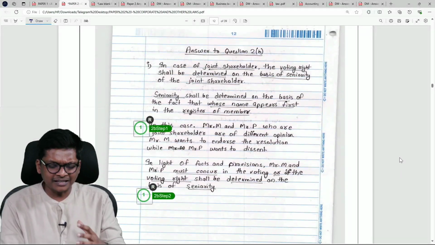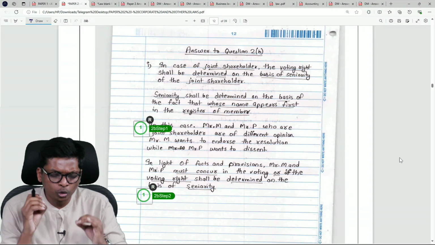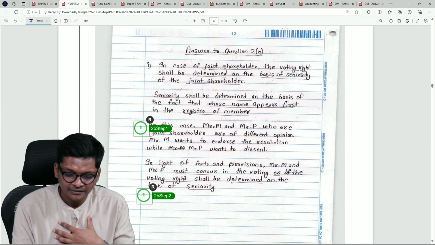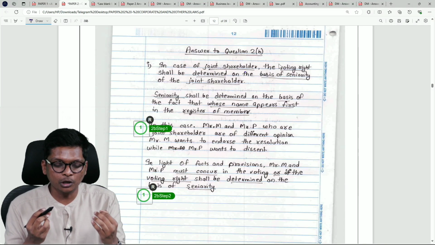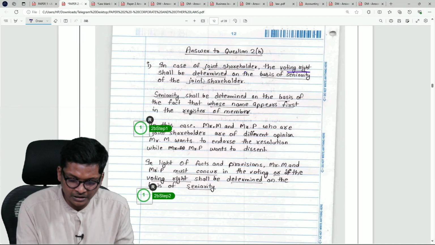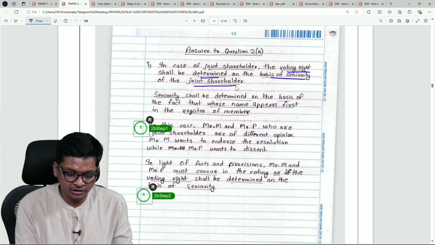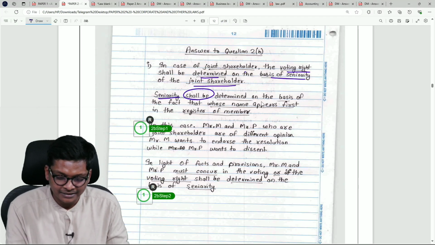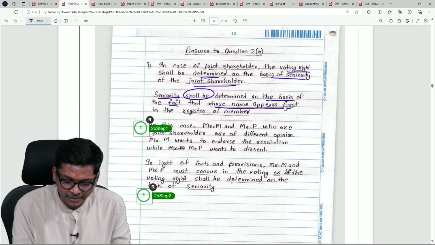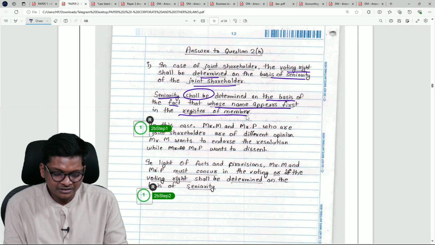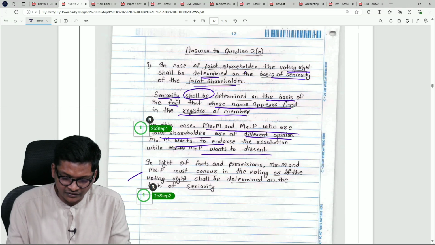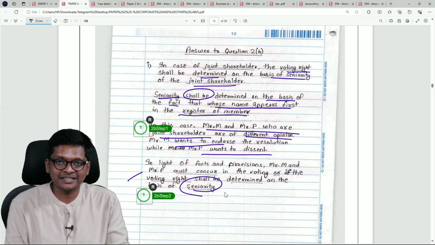Same thing over here. Look at the language. Forget the answer, guys. Look at the simplicity of English. This question talks about joint shareholders. Now, who can vote? The voting rights will be determined on the basis of seniority of joint shareholders. Seniority shall be determined on the basis of whose name appears first in the register of members. That's it. In this case, M and P, who are joint shareholders, are of different opinion. P wants to dissent. Therefore, whosoever's name is first, we will go based on seniority.